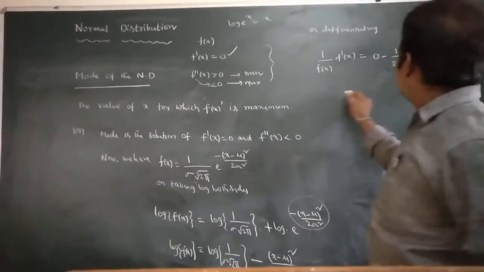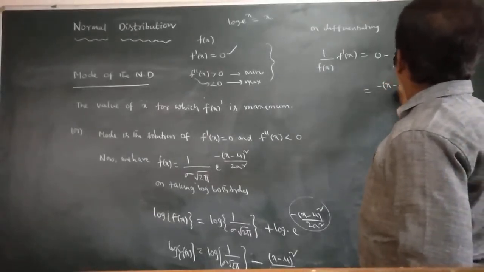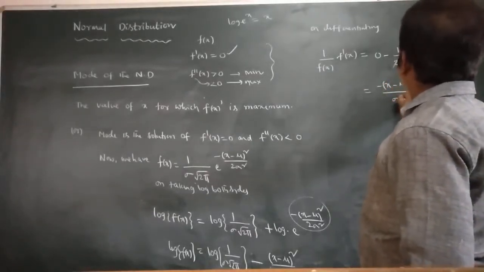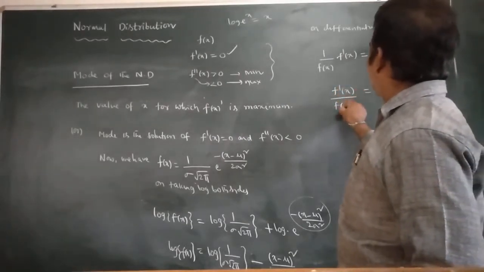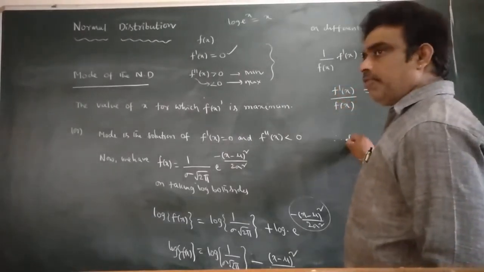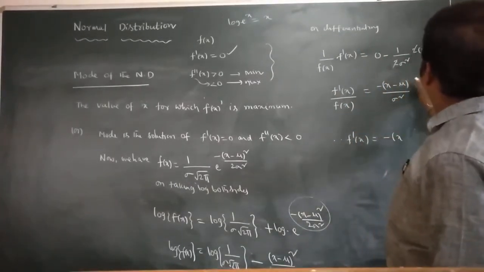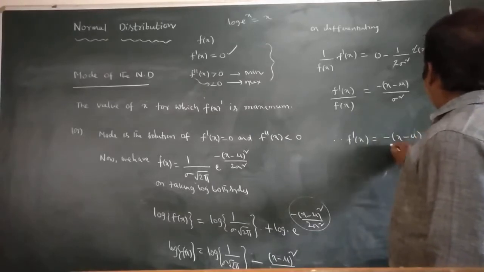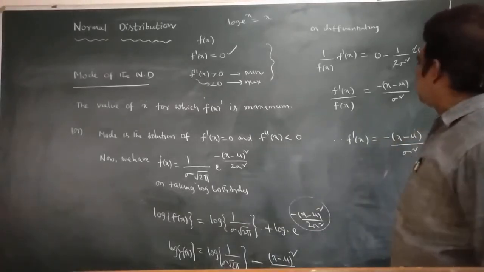So the 2 cancels, and we get minus of x minus mu by sigma square, equal to f dash x by f of x. Therefore f dash x is equal to minus of x minus mu by sigma square into f of x.